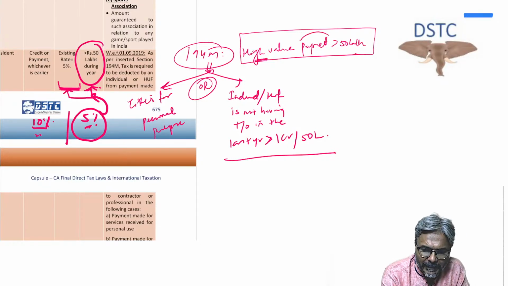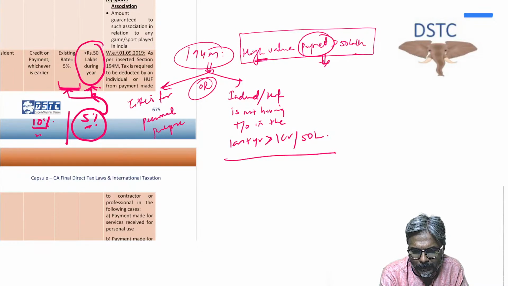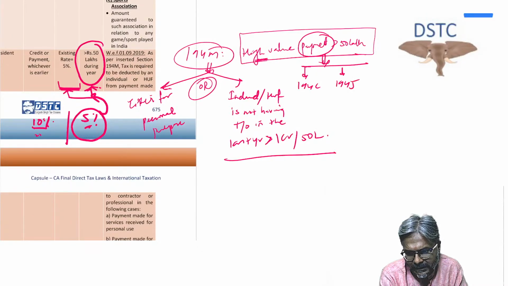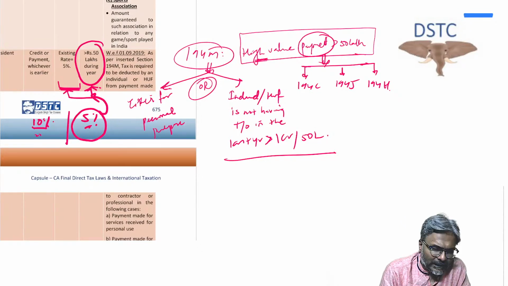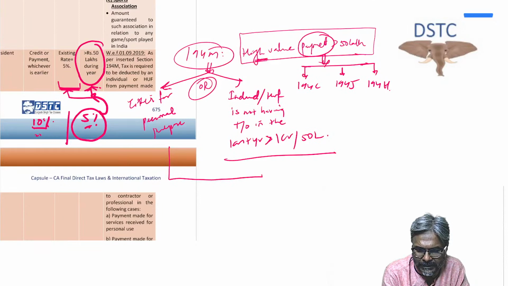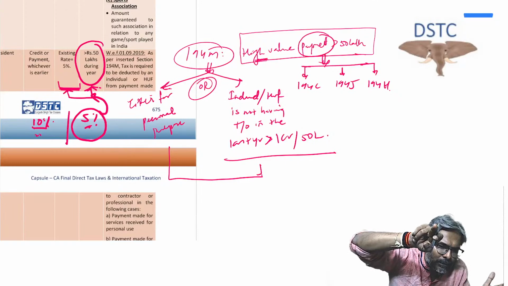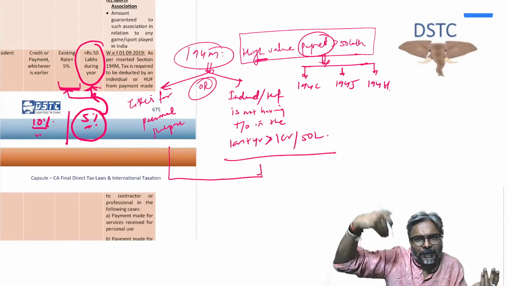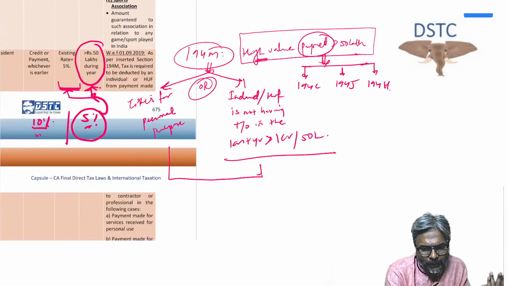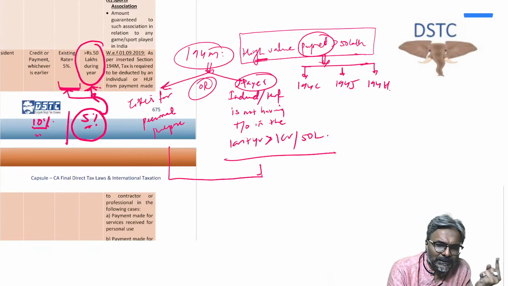Payment of what nature? Nature of three. One is 194C, another is 194J, or the third one is 194H. This payment is in the nature of 194C, 194J or 194H. So these sections cannot be made applicable, for the reasons I have already told you. Either it is for personal purpose, or the payer is an individual or HUF not having turnover in the last year of more than this limit.